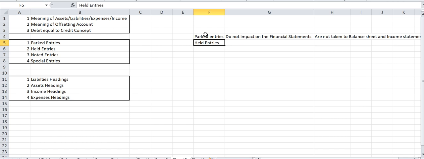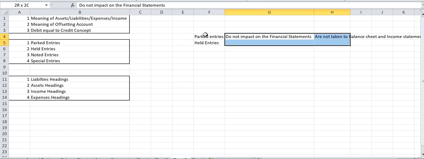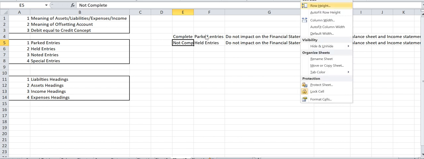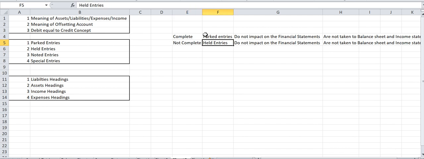Coming to held entries. Held entries also do not impact the financial statement. They are not taken to the balance sheet and P&L. So what is the difference between held entries and parked entries? Parked entries are always complete. Held entries are not complete. So why do people put entries on hold? The reason could be they might know the debit part but be unaware of the credit part, which account has to be credited, or they may know the credit part but not the debit part, right?